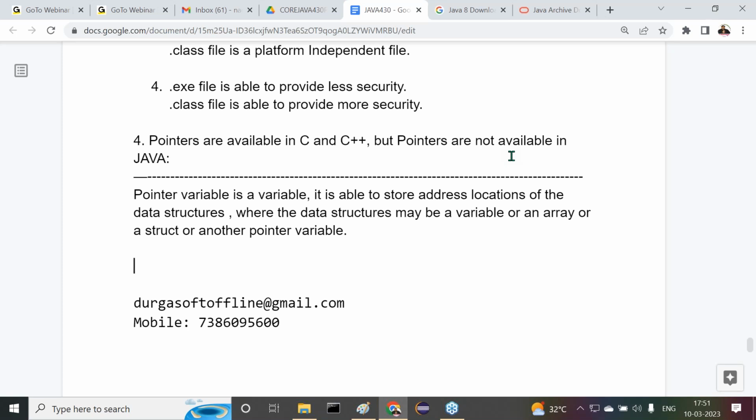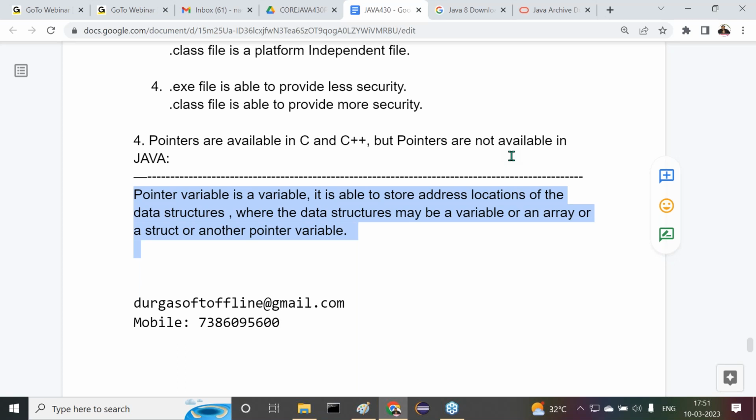Yes, sir. All of you get my point or not? Right, sir. Now, this is the simple definition. Pointer is a variable. It is able to store address locations of the data structures, where the data structures may be a variable or an array or a structure or another pointer variable. Yes, sir. Got it or not?